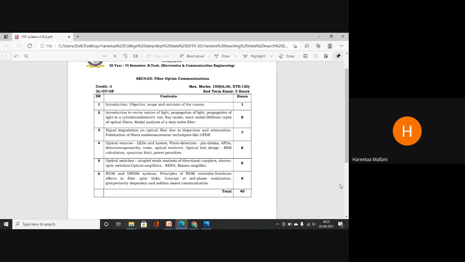So coupled mode analysis of directional couplers. Couplers are there to join the light from one end to another end. So these are optical switches, electro-optic switches. And the next important topic in this unit is your optical amplifiers. Amplifiers means you have studied many amplifiers.